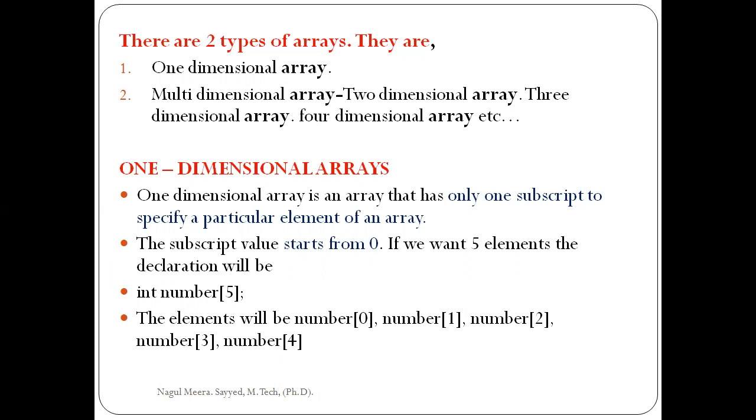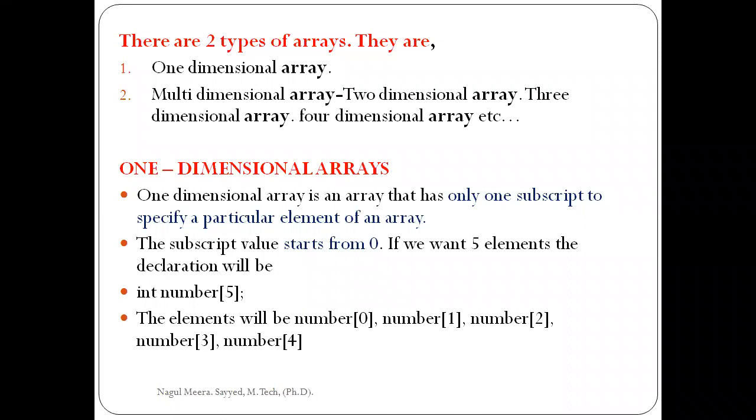One dimension array is one type of array. It has only one subscript to specify a particular element of an array. For example, take a vector matrix. What is the meaning of vector matrix?